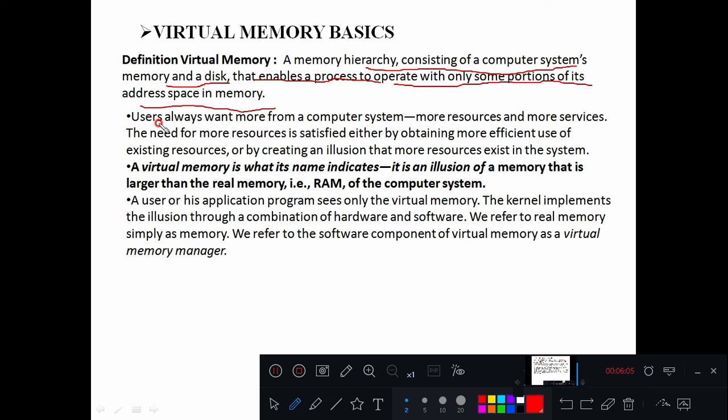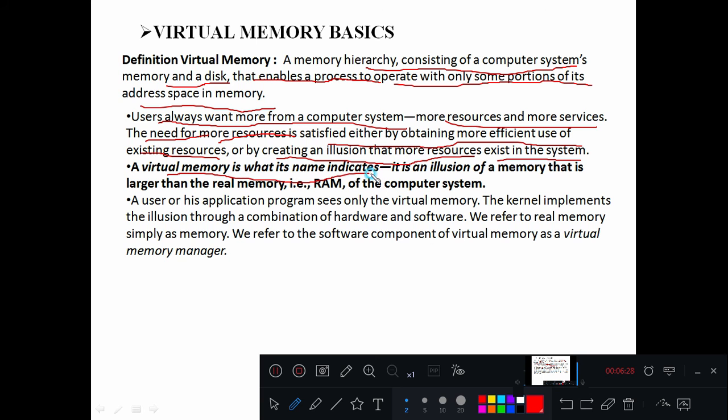It is an illusion of a memory, of a physical memory, you can say. A user always wants more from the computer system, more resources. He wants more number of services. The need for more resources is satisfied either by obtaining more efficient use of existing resources or by creating an illusion that more resources exist in the system.